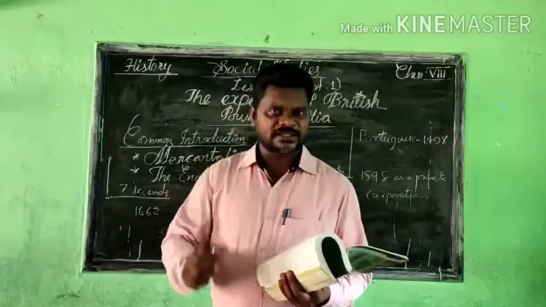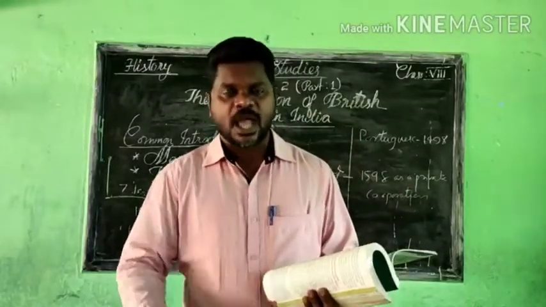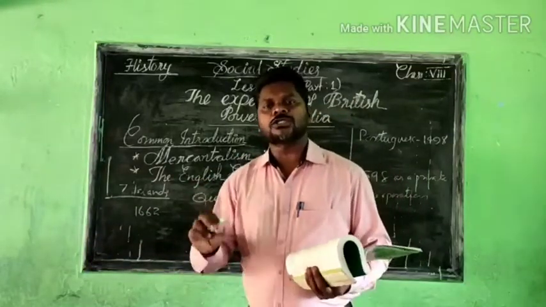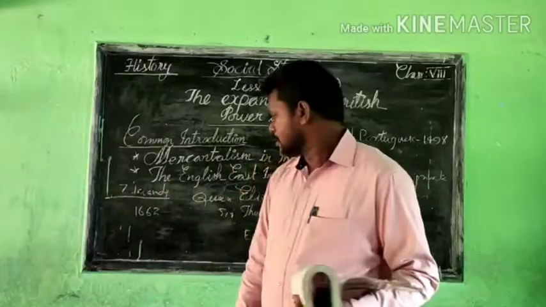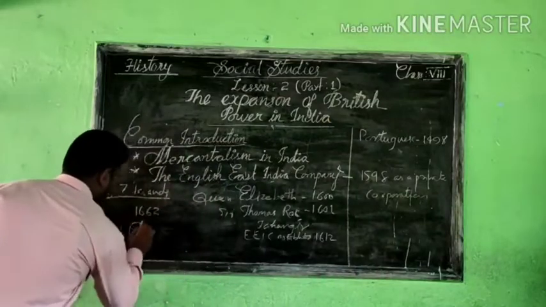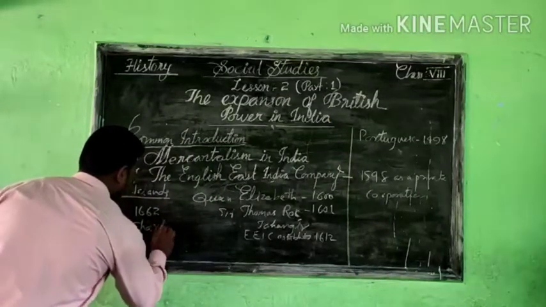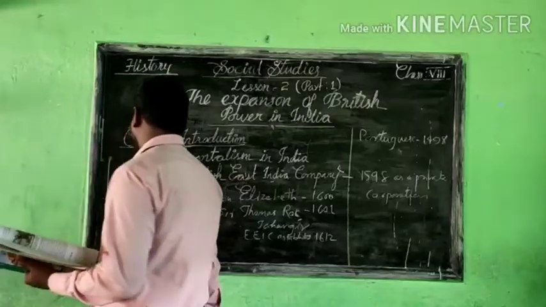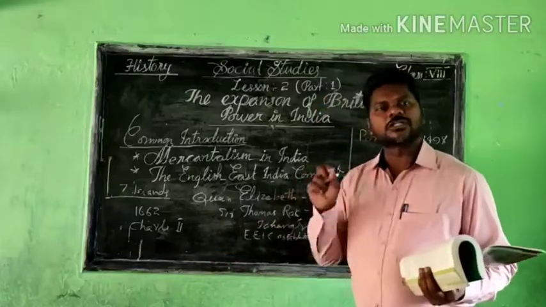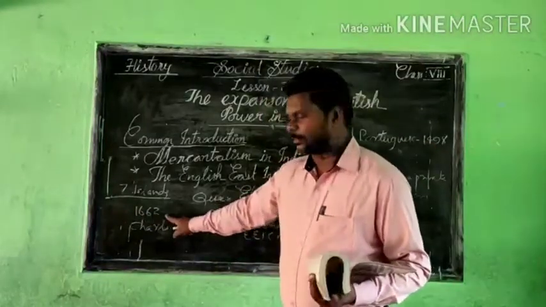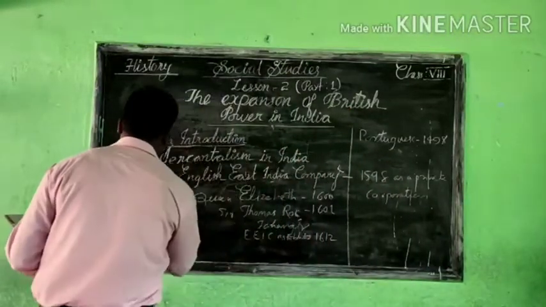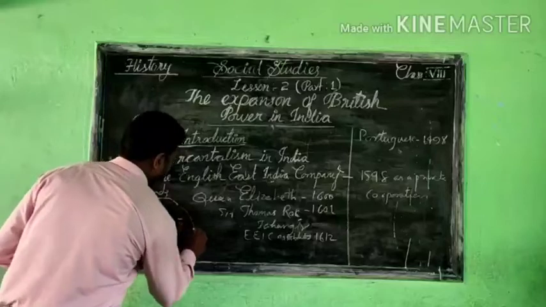King Charles II married a Portuguese princess, and Bombay was an area under the control of the Portuguese at that time. Because of that marriage in 1662, they gave these 7 islands as dowry.